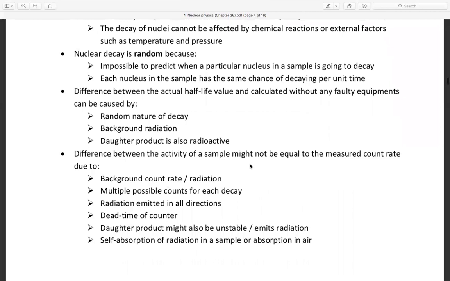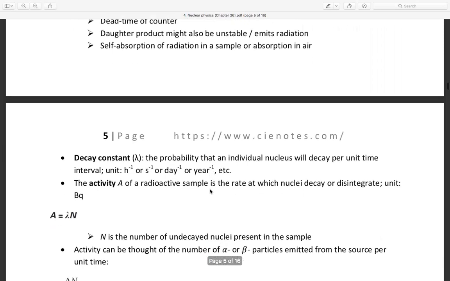The activity of the sample might not be equal to the measured count rate due to background radiation, multiple possible causes for its decay, radiation emitted in all directions, and the dead time of the counter. The daughter product might also be unstable and emit radiation. There is also self-absorption of radiation in the sample and absorption in the air. So the difference between the activity of the sample might not be equal to the measured one, for these reasons. Not exactly the same.